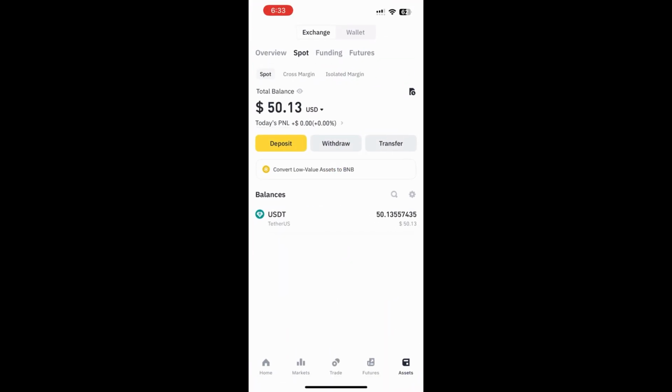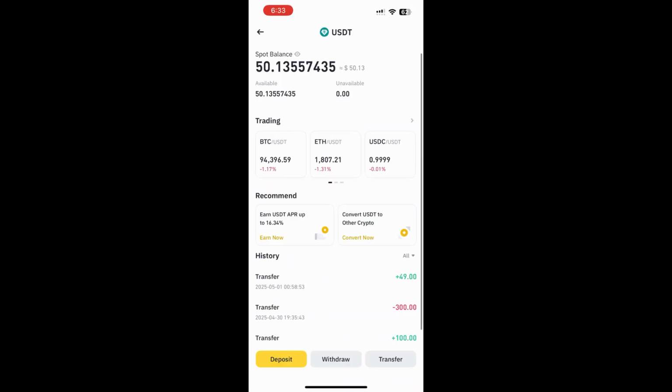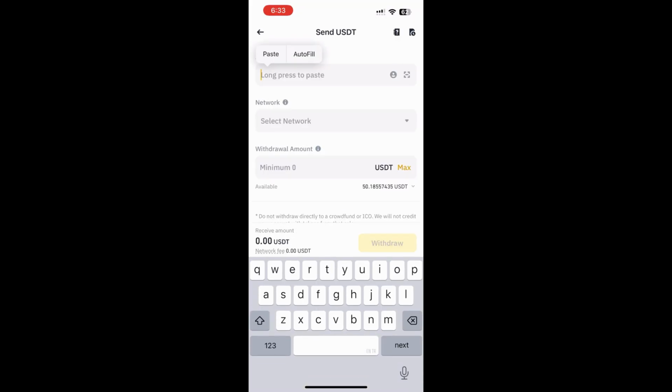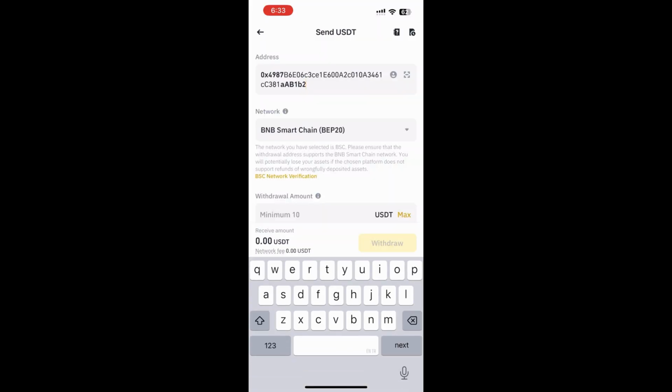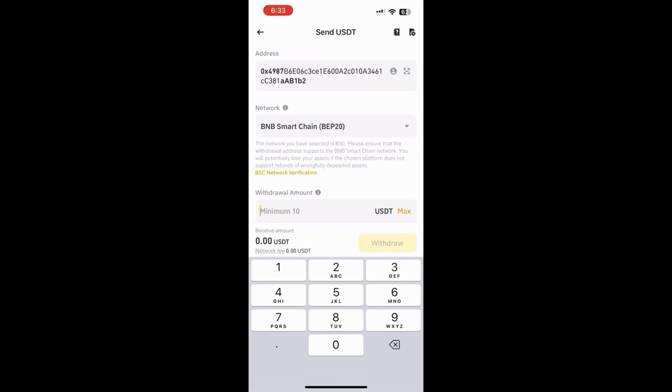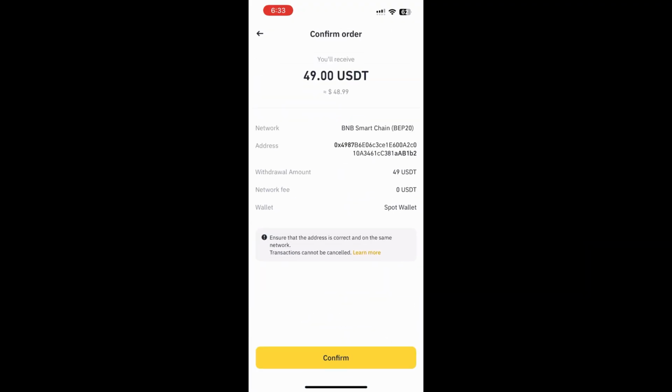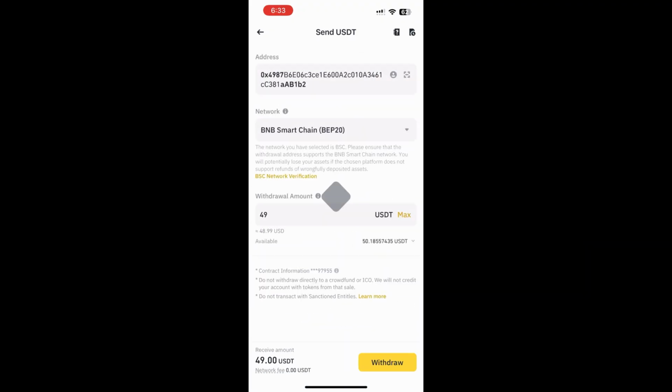Now go to Binance and paste the address and choose the network here. You can pay from any other wallet or exchange. If you want, I choose BEP20 to avoid any transaction fees. Now confirm the order.